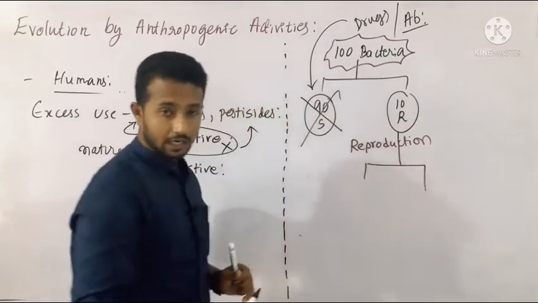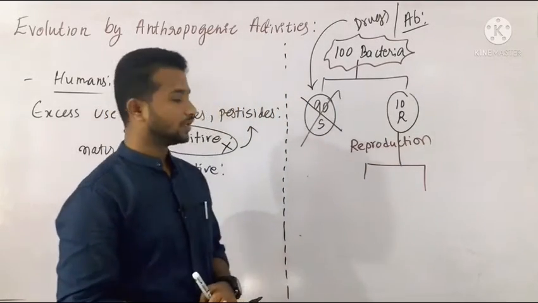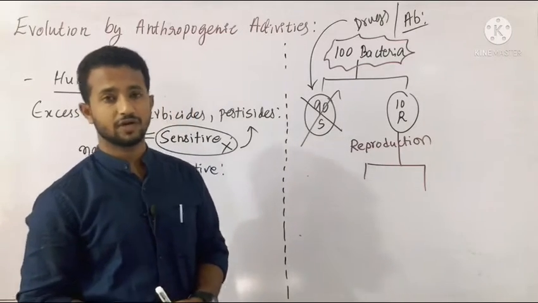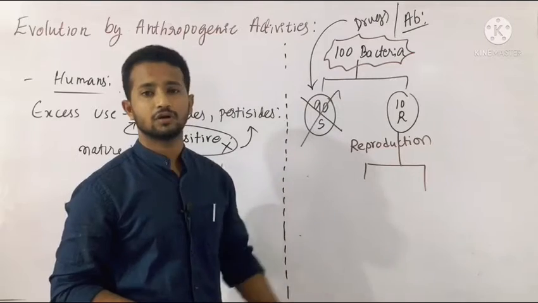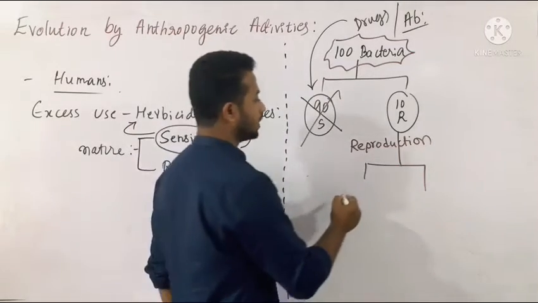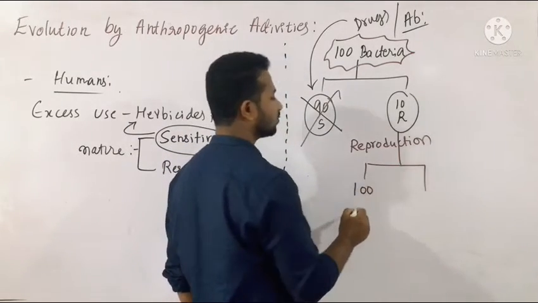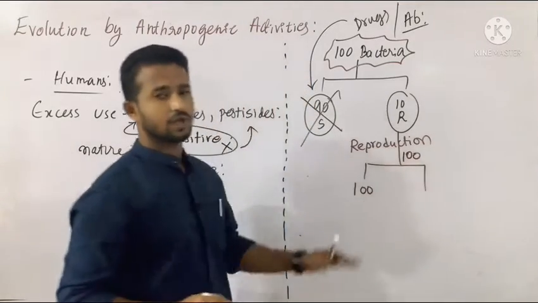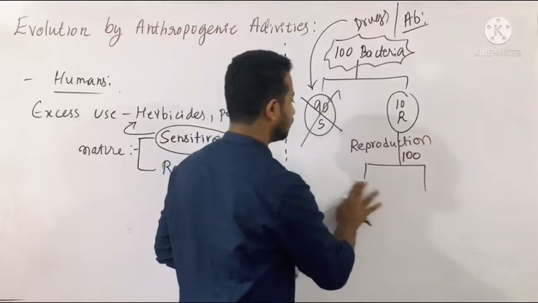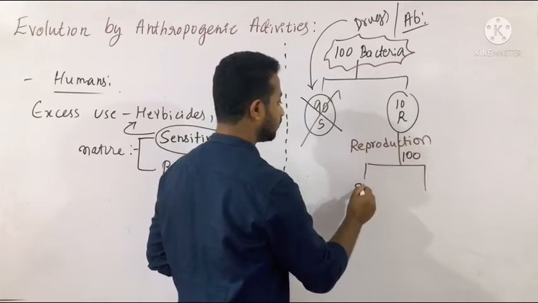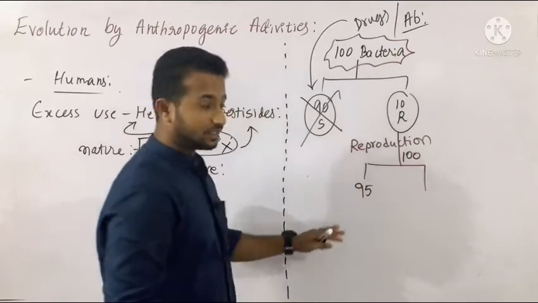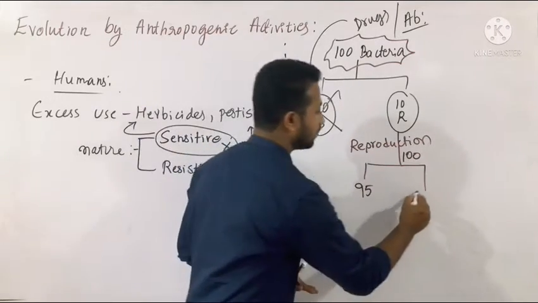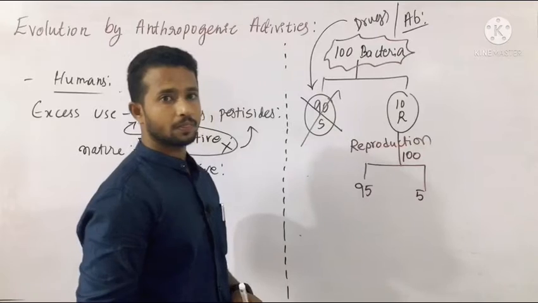So in that 10, over a duration of time, over a month, and for example we know that bacteria divide every 20 minutes. Say over 10 years their population increases. Again we are considering their population increase up to 100, for our convenience. So in that 100, 95 of them are sensitive, and among the resistant ones, 95 are a little weak and 5 are very strong.